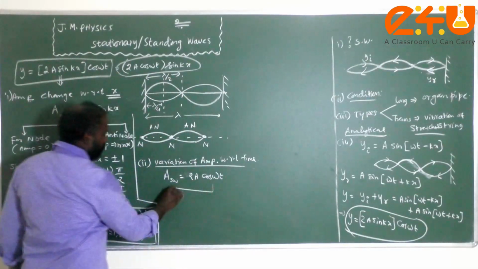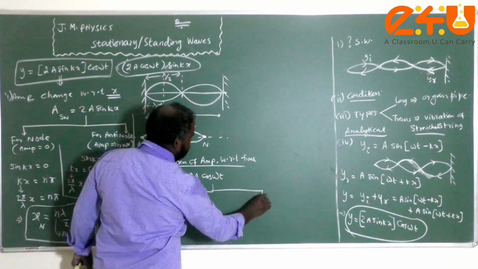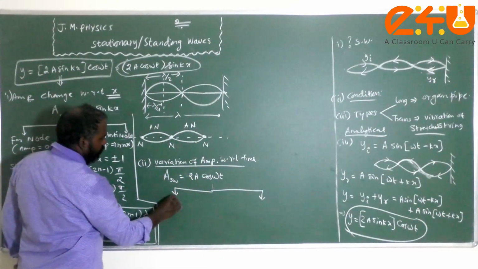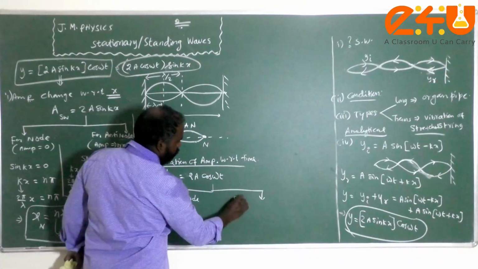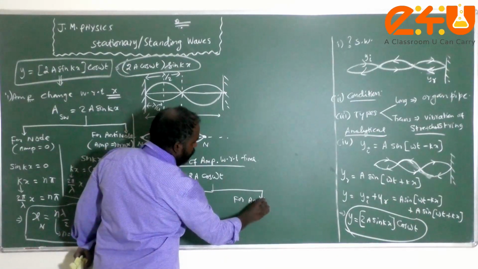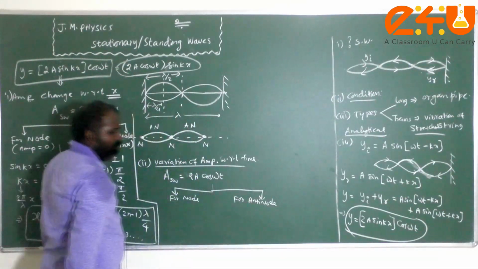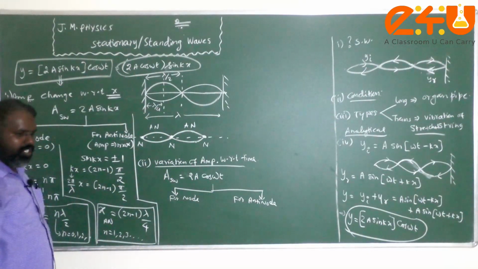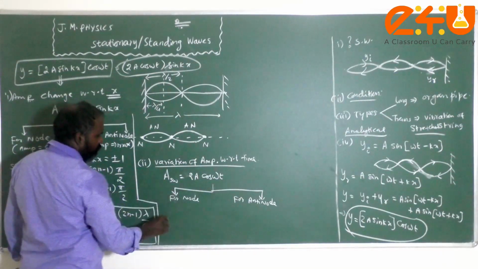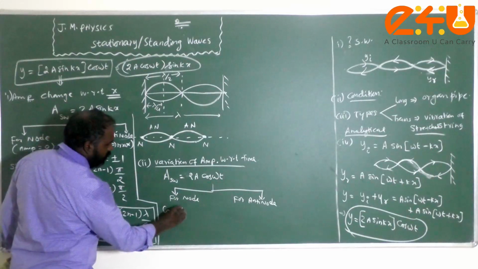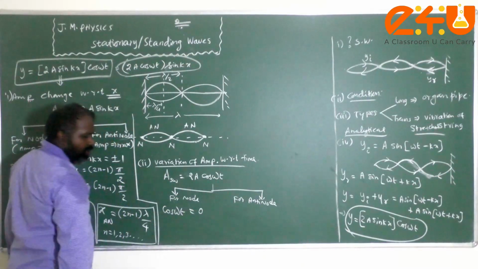So again the same condition applies: for a node the amplitude will be 0, for an antinode the amplitude will be maximum. Therefore for a node, the amplitude will be 0, that means cos omega t should be 0.